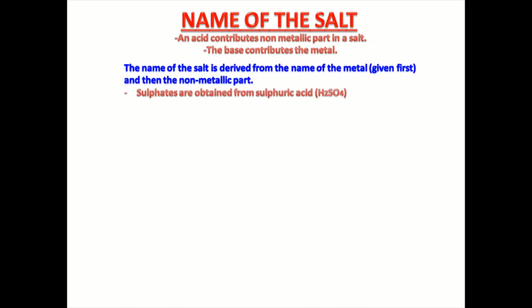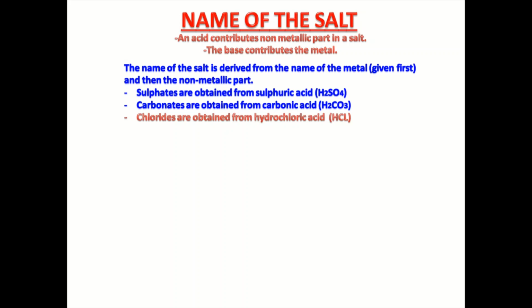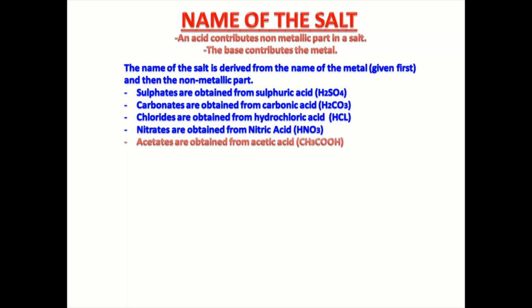Like sulfates are obtained from sulfuric acid, H2SO4. Carbonates are obtained from carbonic acid, H2CO3. Chlorides are obtained from hydrochloric acid, that is HCl. Nitrates are obtained from nitric acid, that is HNO3. Acetates are obtained from acetic acid, that is CH3COOH. So these are the names of the non-metallic parts, and these are acids. These acids are giving their non-metallic part to salt.